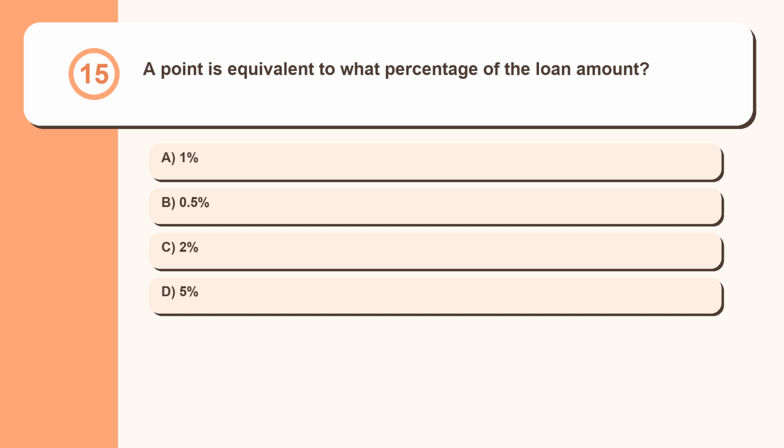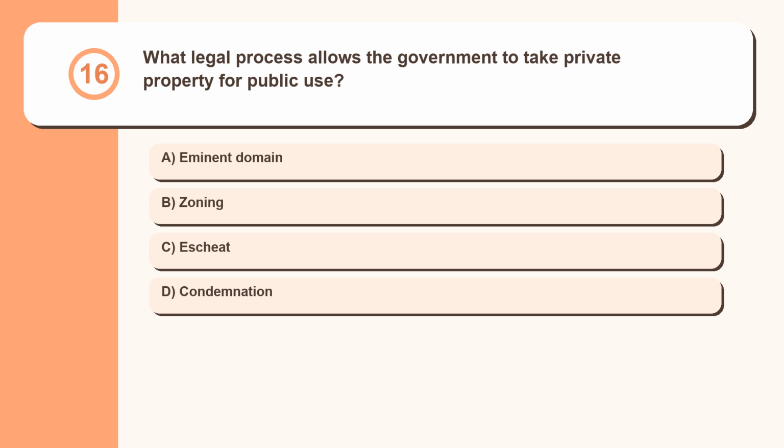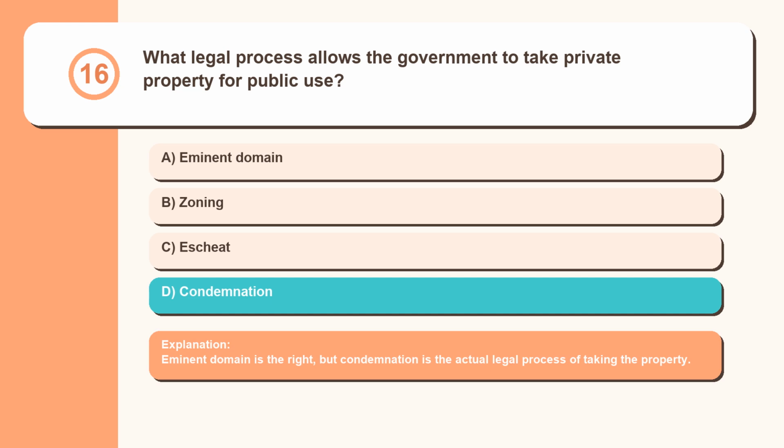Question 15. A point is equivalent to what percentage of the loan amount? 1%, 0.5%, 2%, 5%. In real estate financing, one discount point equals exactly 1% of the total loan amount. Question 16. What legal process allows the government to take private property for public use? Eminent domain, zoning, escheat, condemnation. Eminent domain is the right, but condemnation is the actual legal process of taking the property.